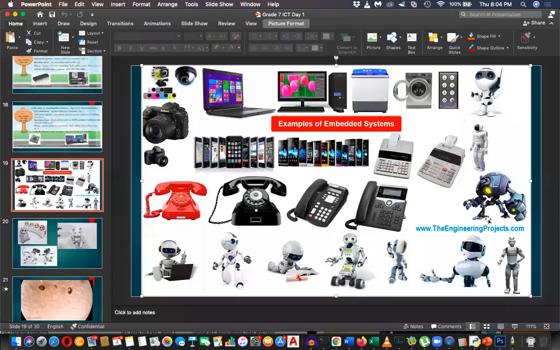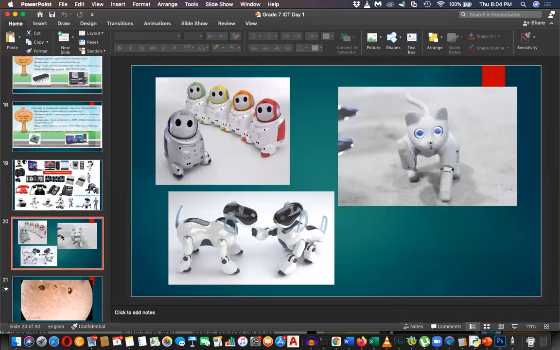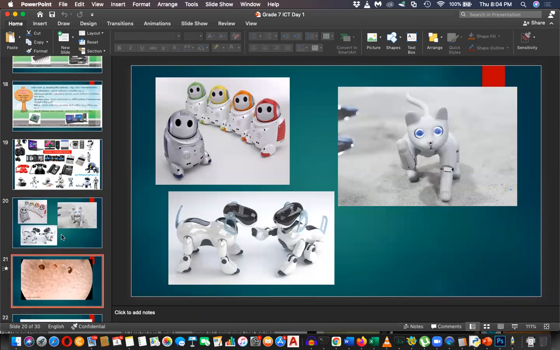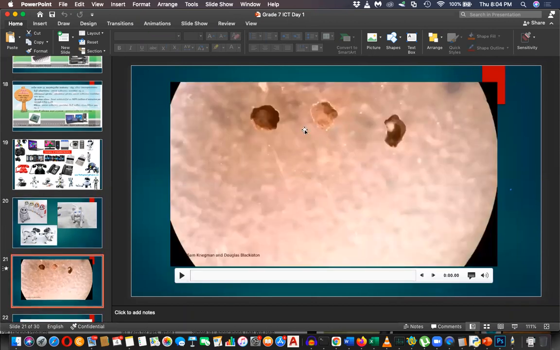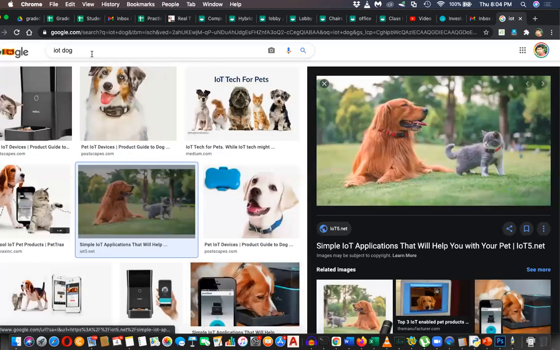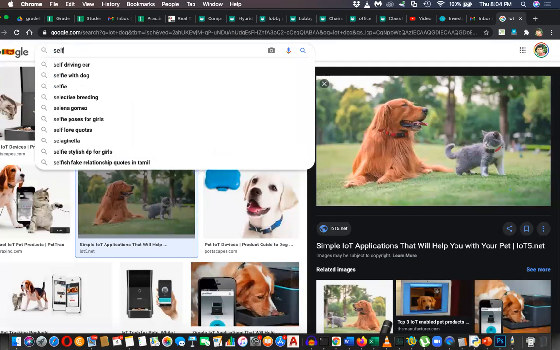Okay. Some most important things in the future, as I said, are the robots. I think I have shown this video to you. This is about the first biological robot introduced in 2020. This is self-healing, so you can search Google for self-healing Xenobot.